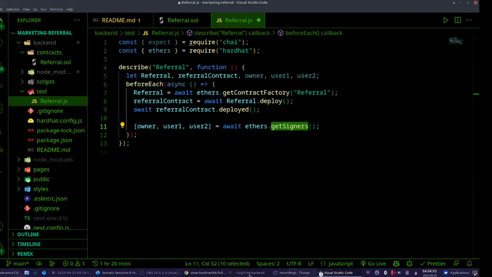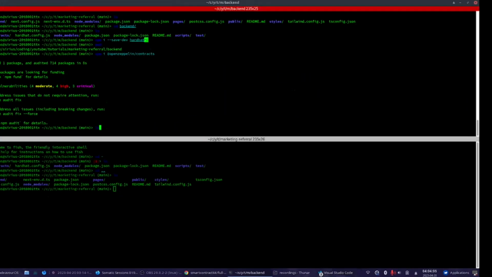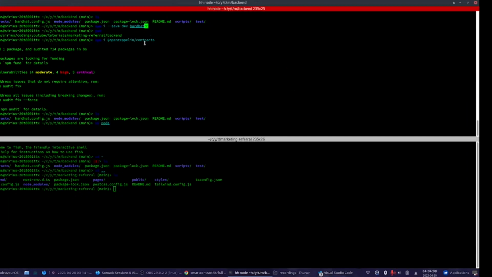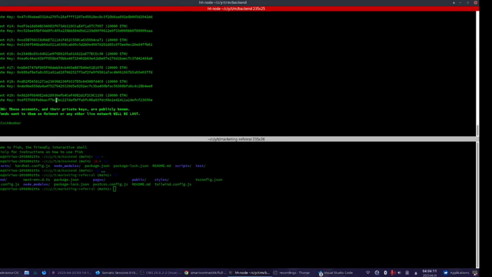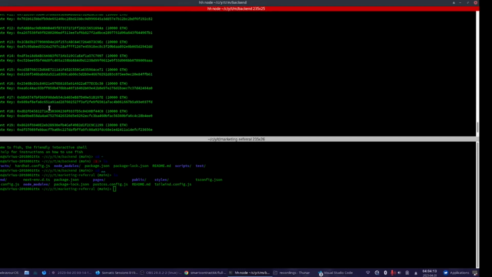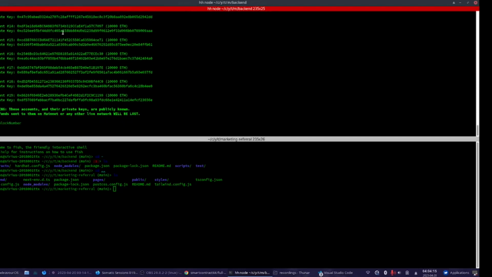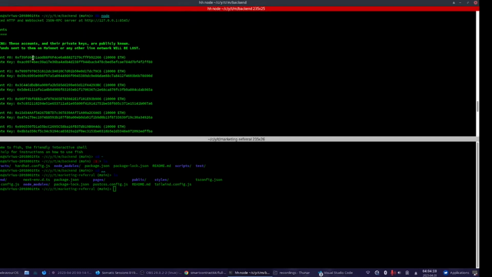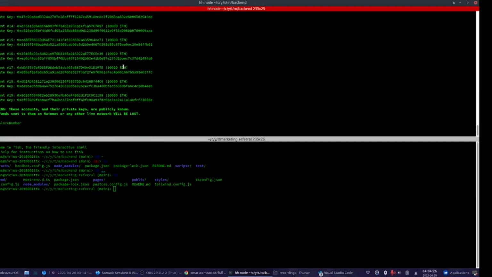I'm going to show it right now. On the backend, if we write hh node, Hardhat gives us 20 accounts with private keys. You see, this is the wallet address and this is the private key, and they have 10,000 Ether inside, so that we can do testing.